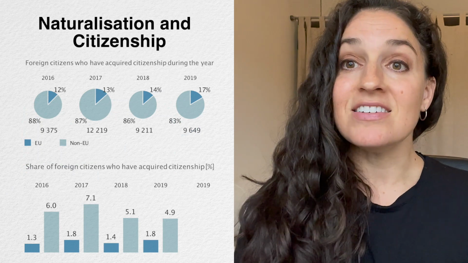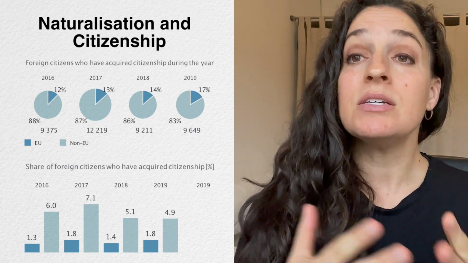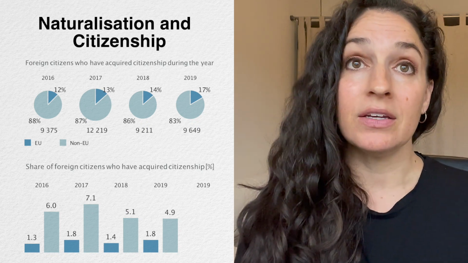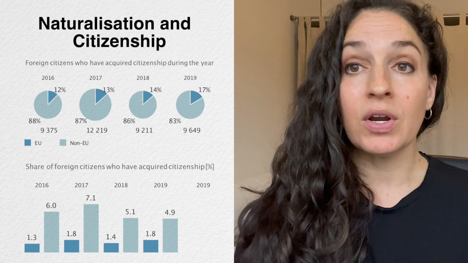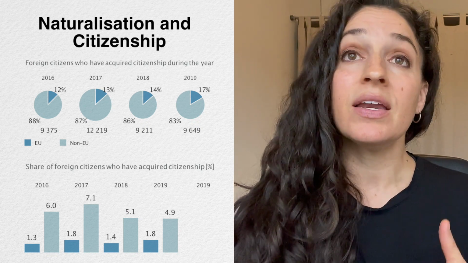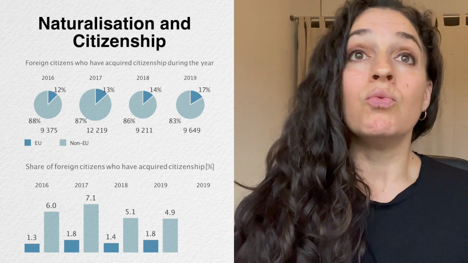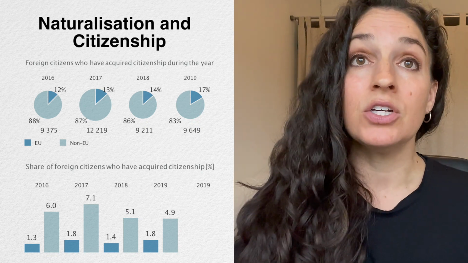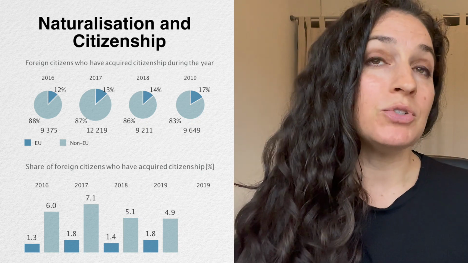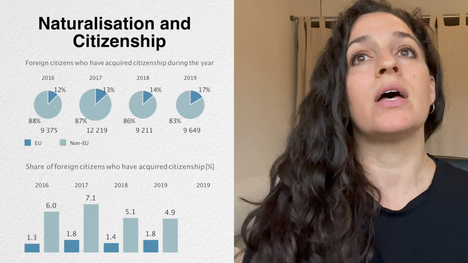Now let's look at naturalization and citizenship. What we can see here is similar to many other European countries, we see a higher rate of citizenship acquisition of non-EU citizens. And that is because EU citizens in general have very similar rights as Finns in the country. So the benefits for them to actually gain citizenship are much less than someone coming from outside of the EU.